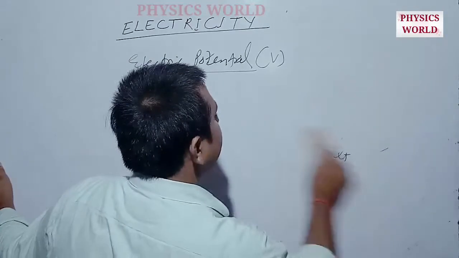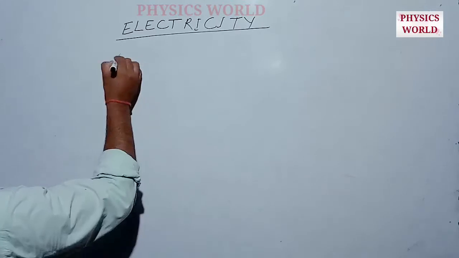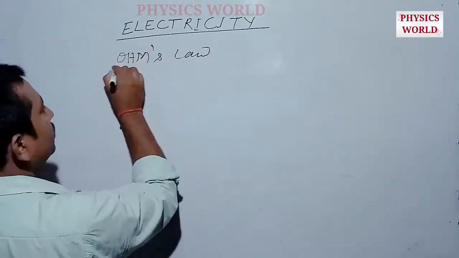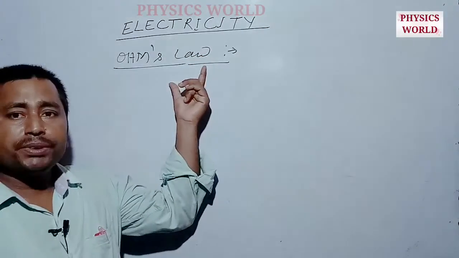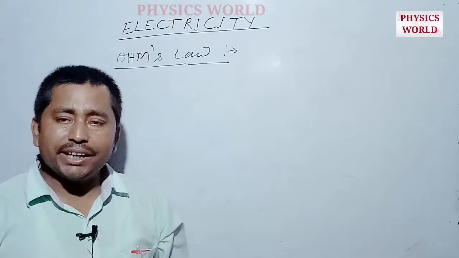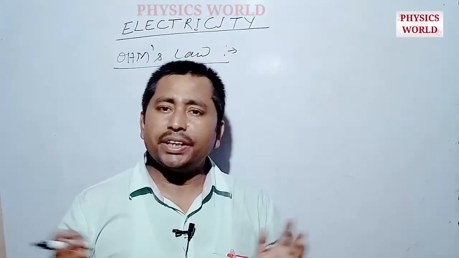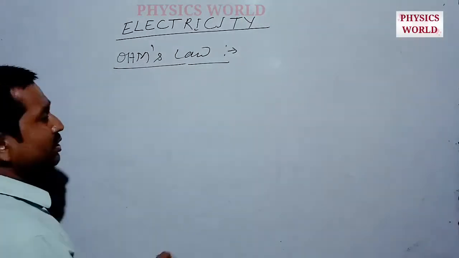What is Ohm's law? Ohm's law is stated as: at constant temperature, the current flowing through any conductor is directly proportional to the potential difference across its ends.